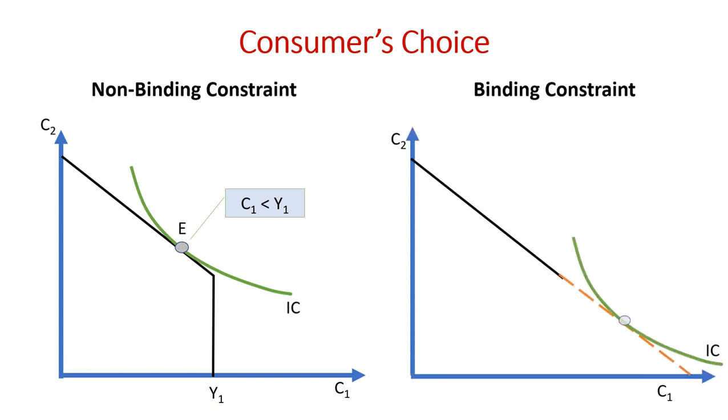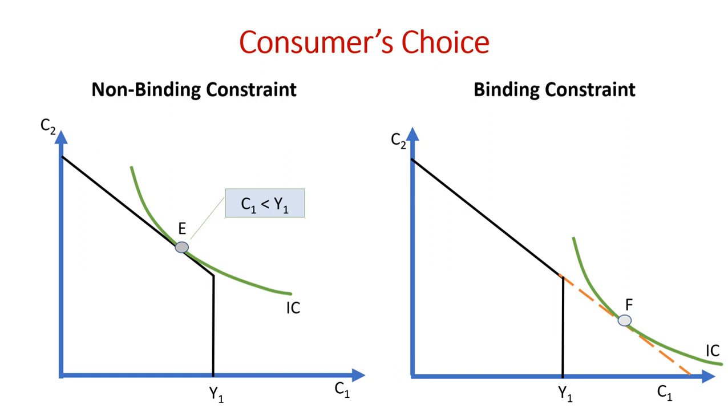The second kind of consumer is represented by those who would like to consume more than their income in period 1 as represented by point F. However, the borrowing constraint does not allow him or her to do so.